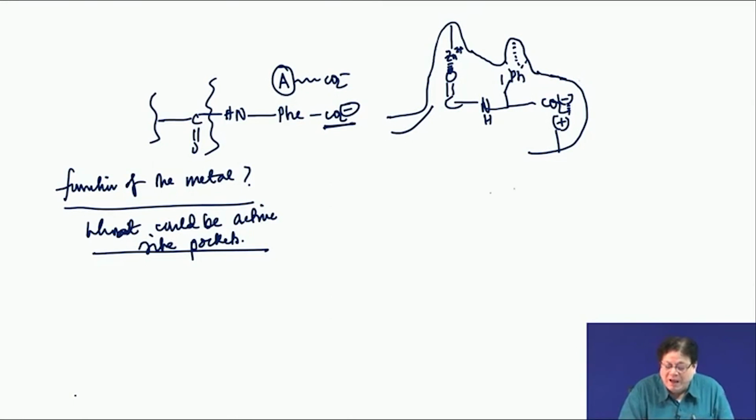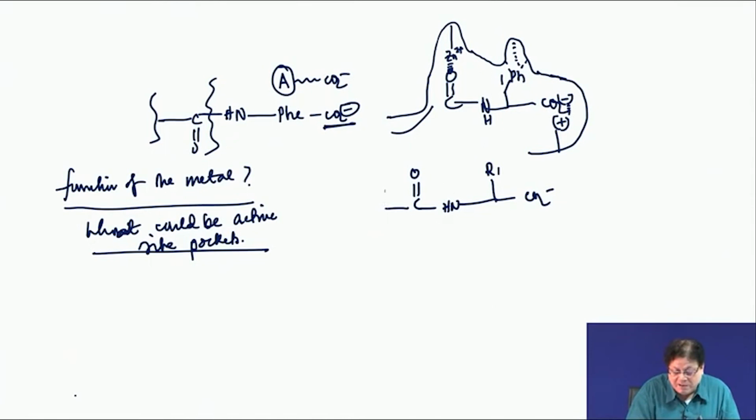So, it will definitely have a CO2 minus, and then whatever amino acid it is here, suppose R1, then you have NH, then you have CO, but the zinc must not be here, because if zinc is here, then the terminal peptide bond would have been hydrolyzed. So, then there is some residue here, suppose this is R2, and then you have this NH, then you have this CO. So, now you can draw a kind of active site structure. There must be zinc here,